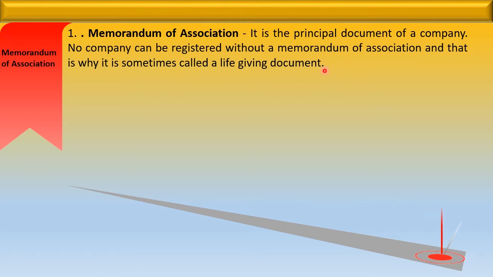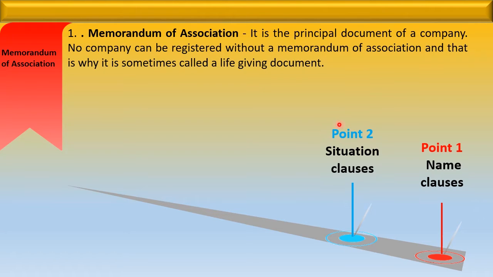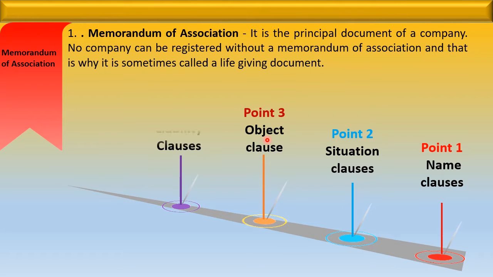The memorandum is divided into 5 clauses. The first clause is the name clause. Under the name clause, the name of the company is mentioned. The second clause is the situation clause. Under the situation clause, the registered office of a company is mentioned. The next is the objective clause. Under the objective clause, the main objective and the other objectives of the company are mentioned.